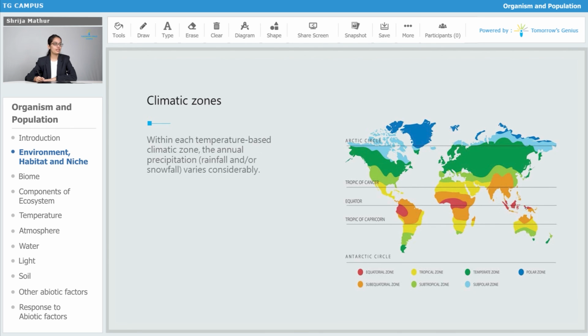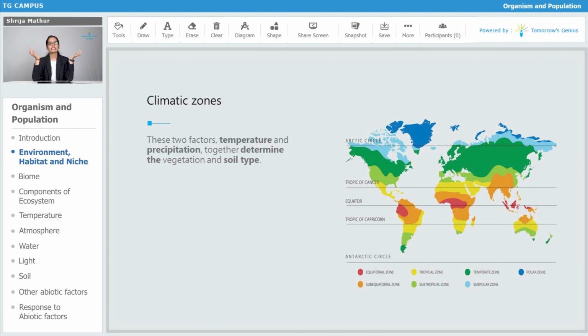Within each temperature-based climatic zone, the annual precipitation, that is the rainfall, varies considerably. What do you mean by this? That according to the temperature, the rainfall is also influenced by that. These two factors, temperature and precipitation, together determine the vegetation and the soil type.